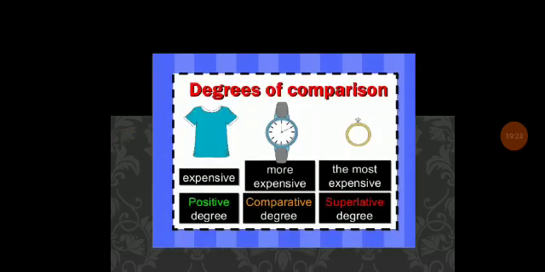And this is an example of rule 6. Expensive is like a shirt, and a more expensive watch, and the most expensive is a diamond ring. So expensive is the positive degree, more expensive is the comparative degree, and most expensive is the superlative degree.